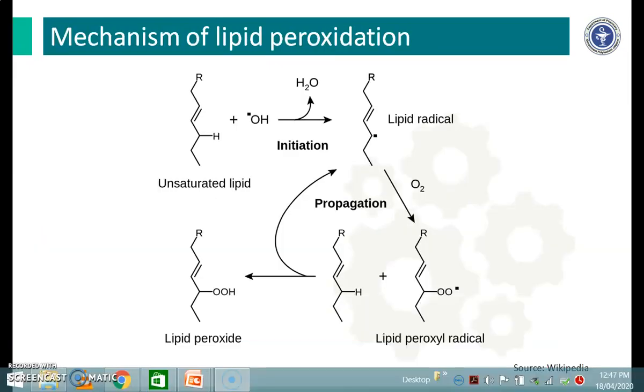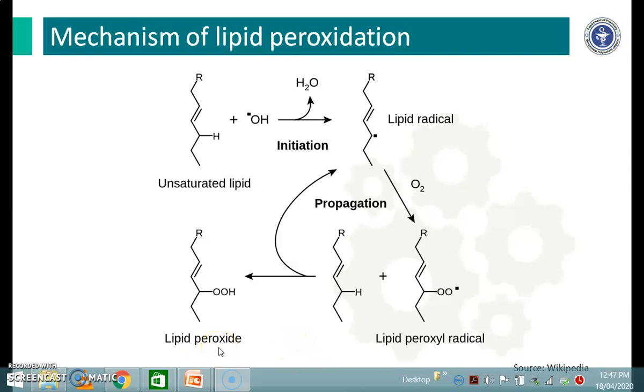Now, mechanism of lipid peroxidation. Lipid peroxides and the lipid peroxidation mechanism damage the cells. Oxidative degradation of lipids. In this process, a free radical steals an electron from lipid in the cell membrane and produces cell damage. This leads to a free radical chain reaction mechanism, which includes three processes, that is initiation, propagation, and formation of lipid peroxide.